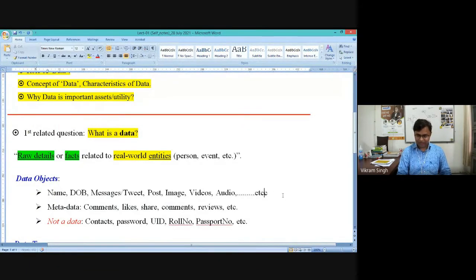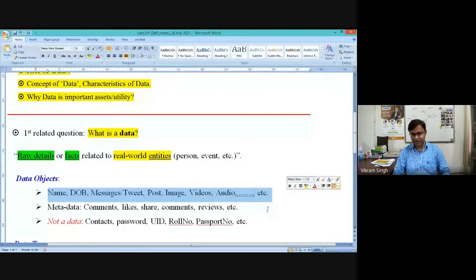So you can always add later on. I'm not saying type of data because this will have different interpretations. When we say data object, it means any details we are dealing with in their basic form. It's not processed. It's not having something additional to it. Those are called basically data objects.